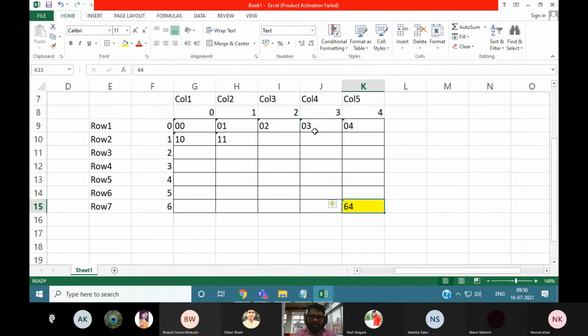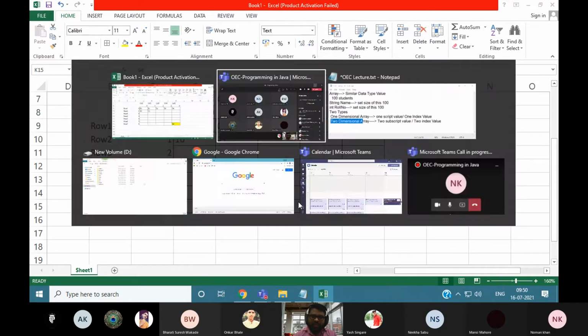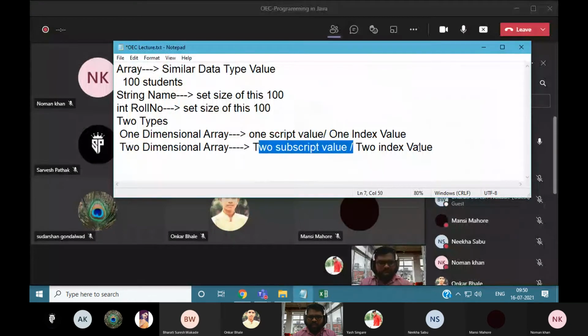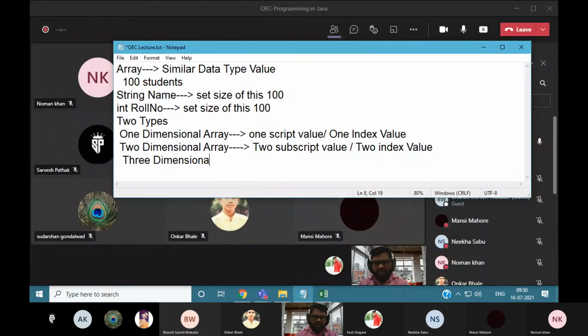Okay, so in this manner we can declare the two-dimensional array and access its values by indexing, that is subscript. Okay, so now we have the two-dimensional array. Sometimes we can declare the three-dimensional array also. Okay, so three dimensional.